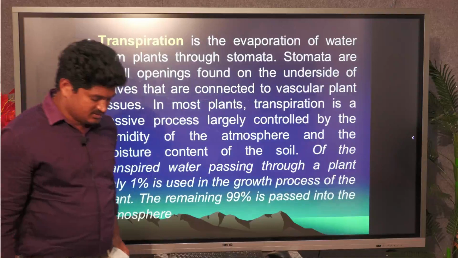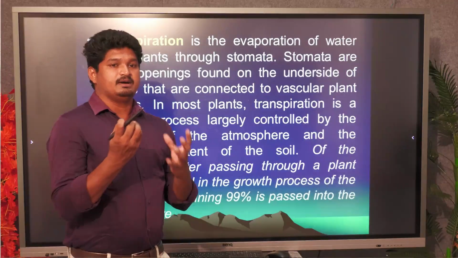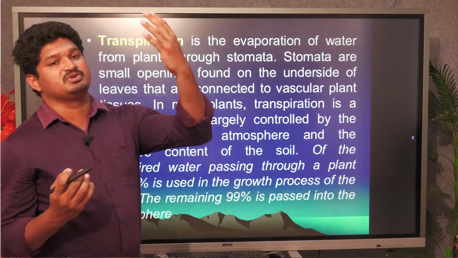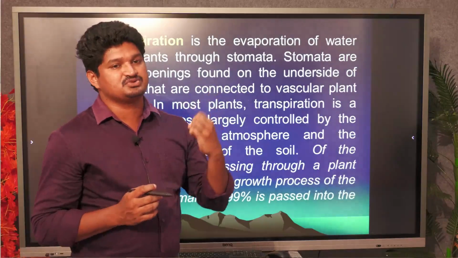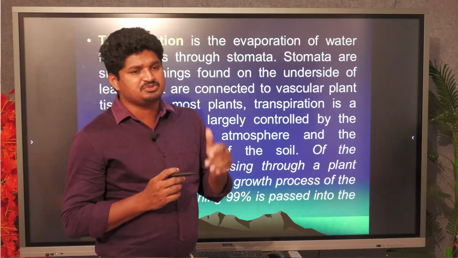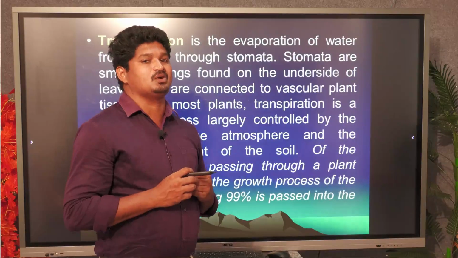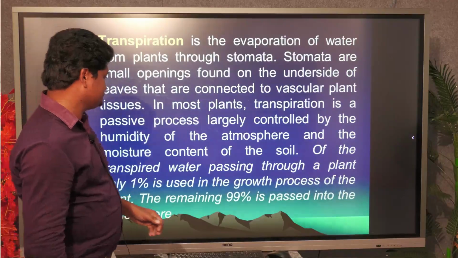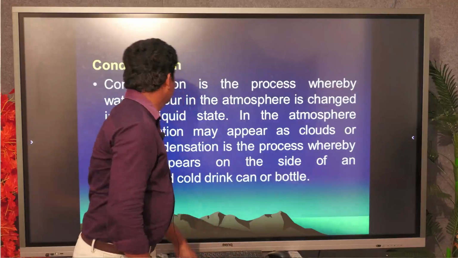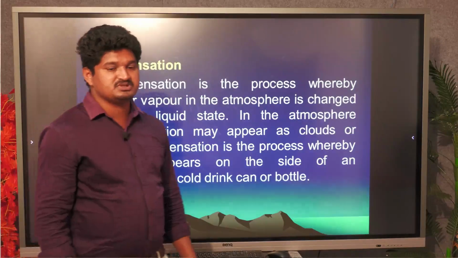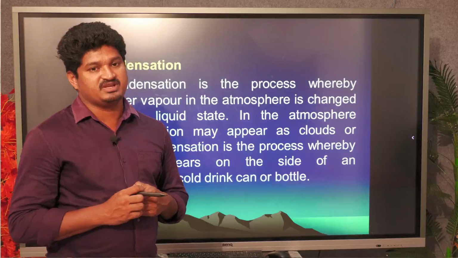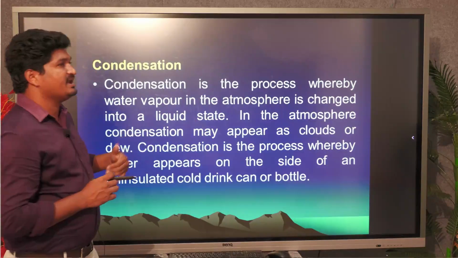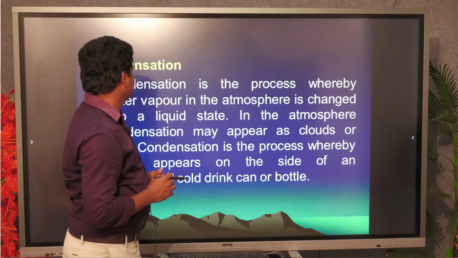And transpiration. Transpiration means when trees or plants have roots, the roots carry water up to the leaves, and this is transpiration. This transpiration is another process that forms clouds. Then clouds will be formed, and again the rain will be precipitated. Condensation means when, in the atmosphere, vapor changes from gaseous to liquid state, forming clouds. This process we call condensation.